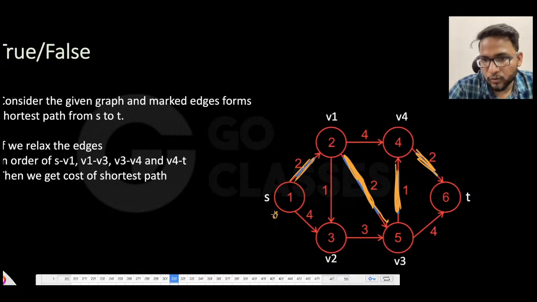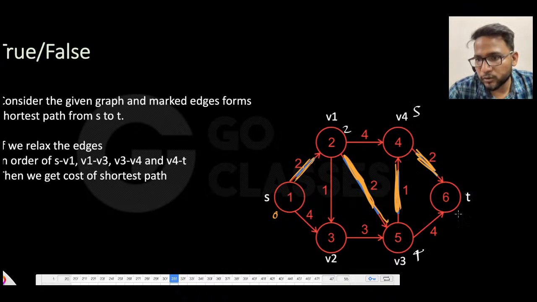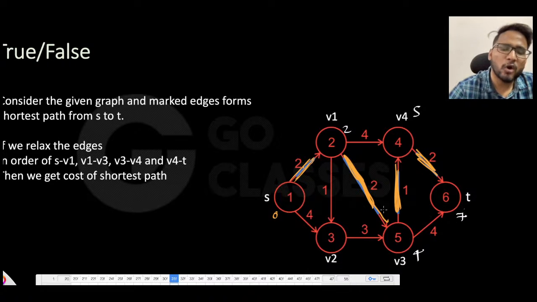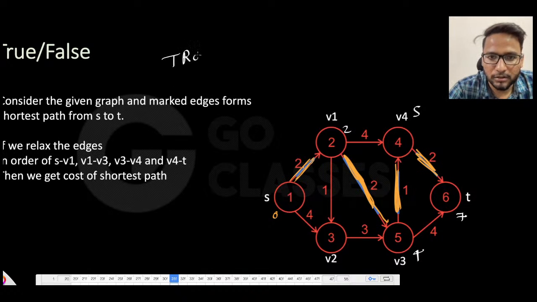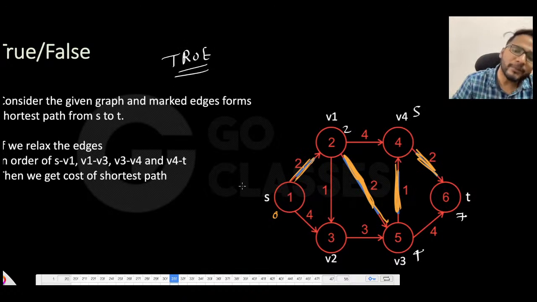Suppose this is initially 0. If you relax this, you will get 2, and 2 plus 2 you will get 4, 4 plus 1 you will get 5, and then 5 plus 2 you will get 7. Is 7 the shortest path? Obviously, it is given to us. There is nothing extra that you need to do, right? So obviously it is a true statement, which means they have given you the shortest path. This will basically build the intuition for Bellman-Ford. Now you will get to understand why Bellman-Ford is working.